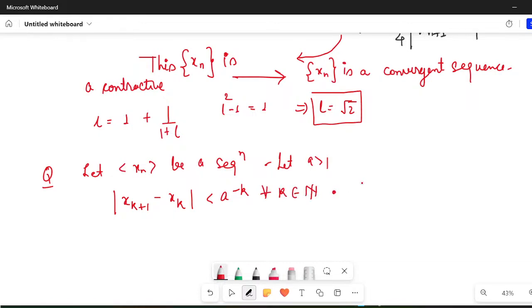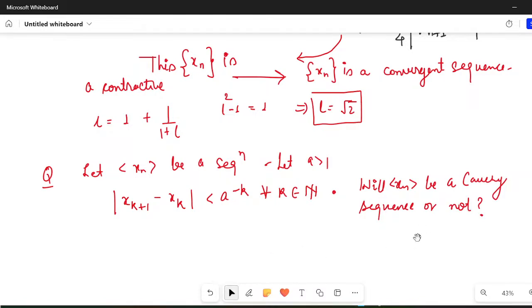Then what do you think? Will xn be a Cauchy sequence or not?